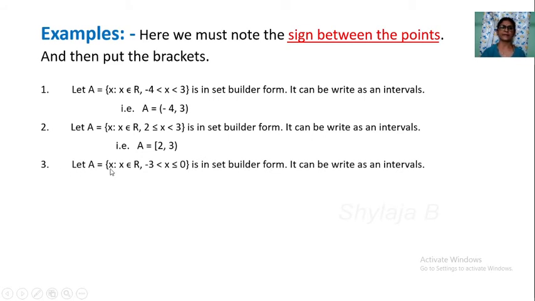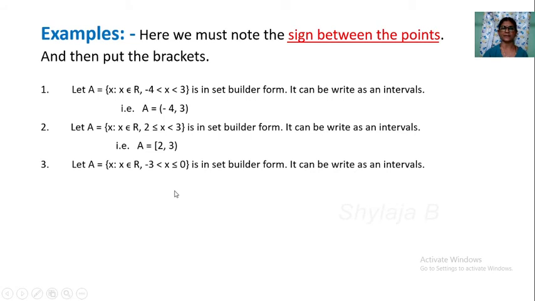Next, x such that x belongs to R, minus 3 less than x less or equal to 0, in set builder form. It can be written as an interval. So here minus 3 and 0 are A and B. A is equal to minus 3, B is equal to 0. Here less than symbol is there. First you put minus 3 comma, here 0.